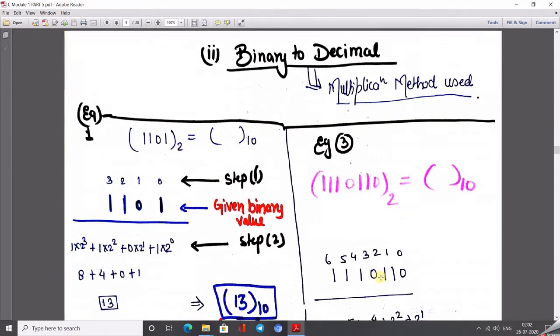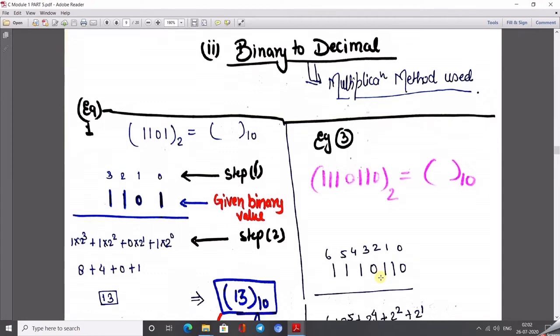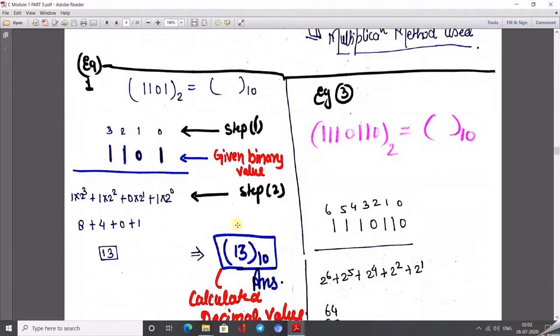Now I am going to perform the conversion of a number written in binary into the decimal number system. Here we write the equivalent of this number, which means we are not going to divide, we are going to multiply.